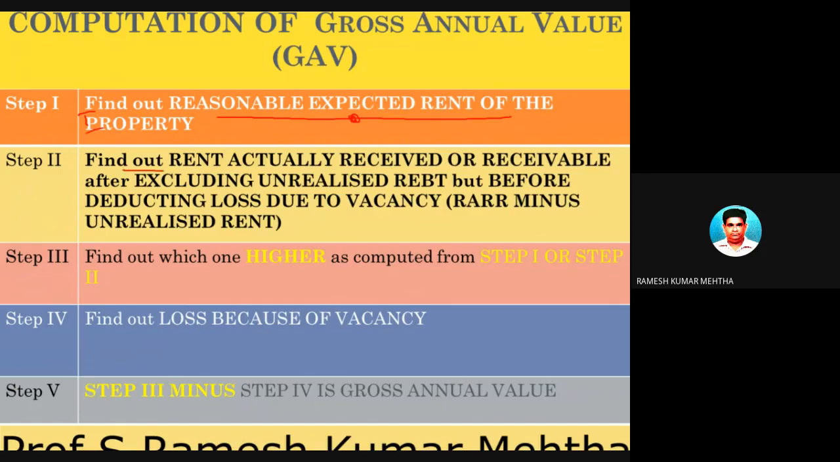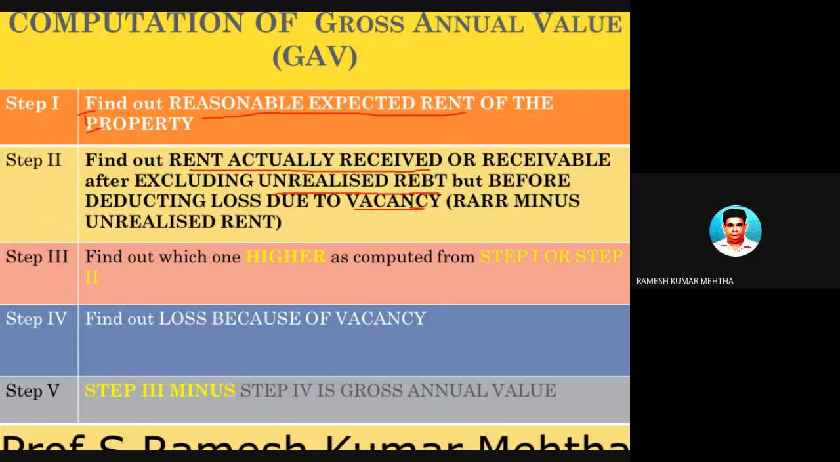Next step is to find out the rent actually received or receivable after excluding unrealized rent. Sorry, this is rent before deducting vacancy rent. So how many words are there now? Reasonable expected rent is 1, rent received or receivable is 2, unrealized rent is 3, and vacancy rent is 4. So 4 words we have already come across. The first word is reasonable expected rent. The second is rent received or receivable. The third is unrealized rent. Number 4 is vacancy rent.